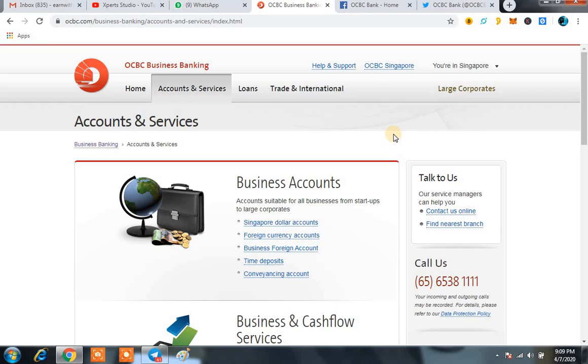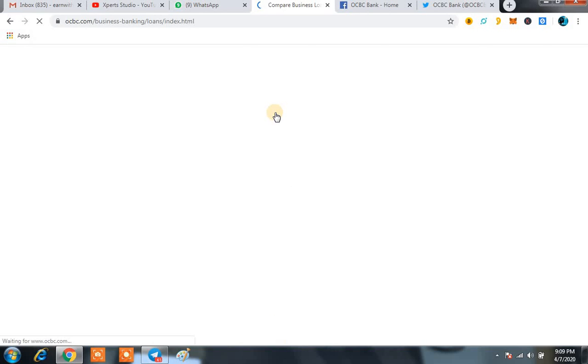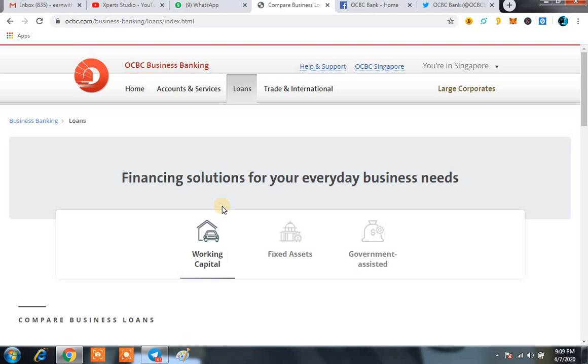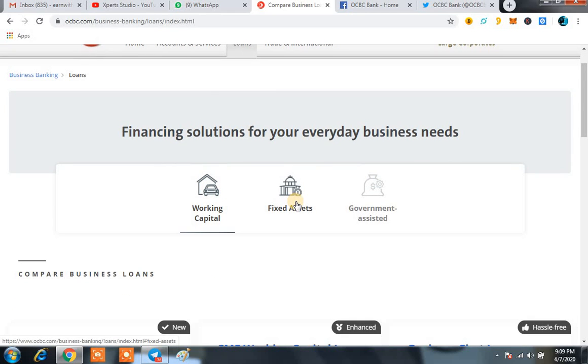Even the loans, they are going to give you loans. Here you can also see one activity of OCBC at this time. They are offering loans even. Here you can find each and everything. If you register with them, you can easily find a number of things regarding working capital, fixed asset, government assisted. Here you can find everything.